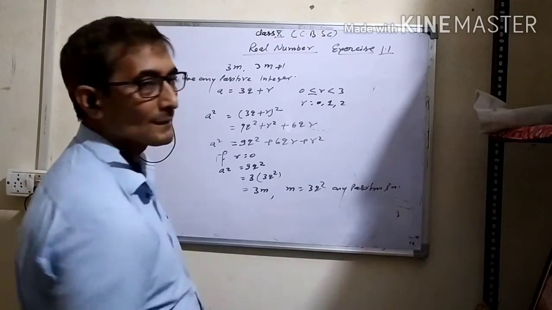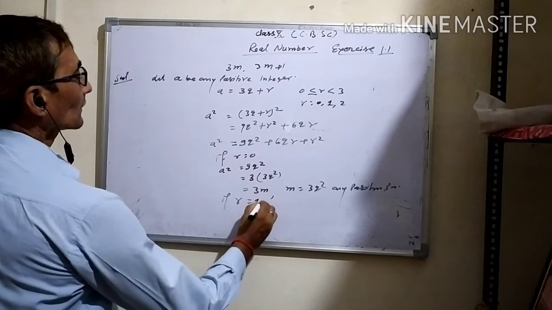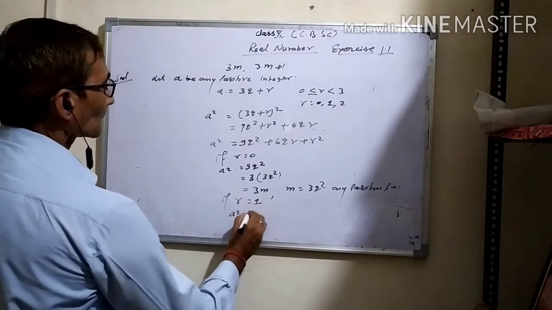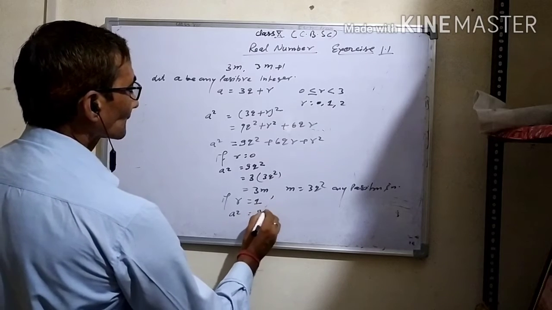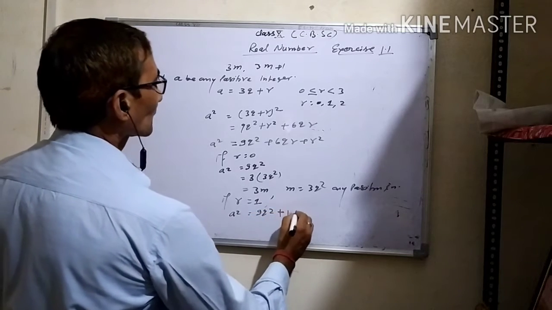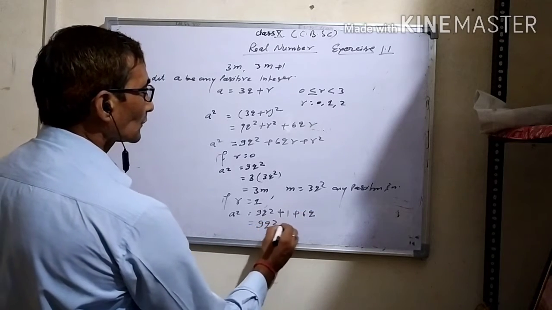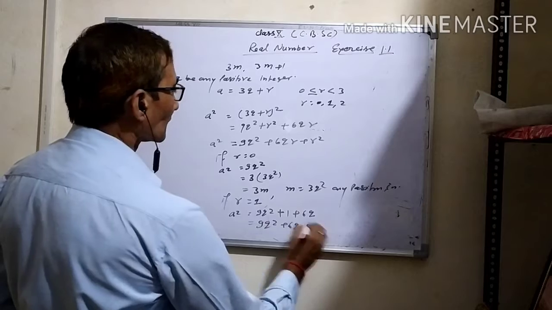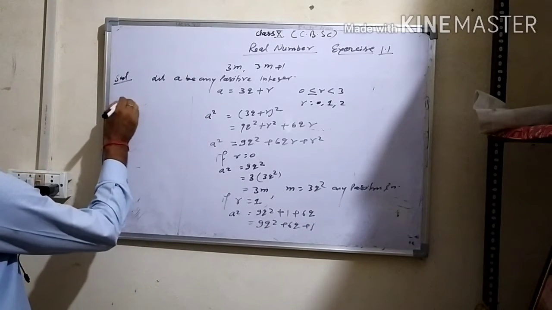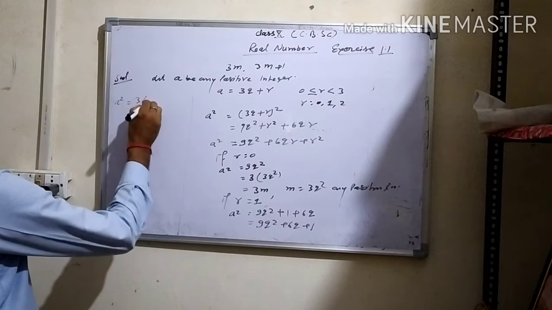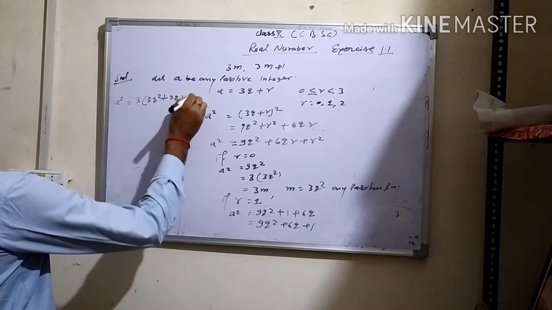And if r is equal to 1, then a square is equal to 9q square plus 1 plus 6q. This can be written as 9q square plus 6q plus 1. Taking 3 common, 3 into (3q square plus 2q) plus 1.